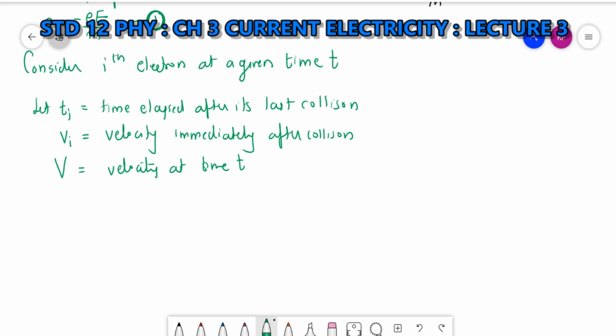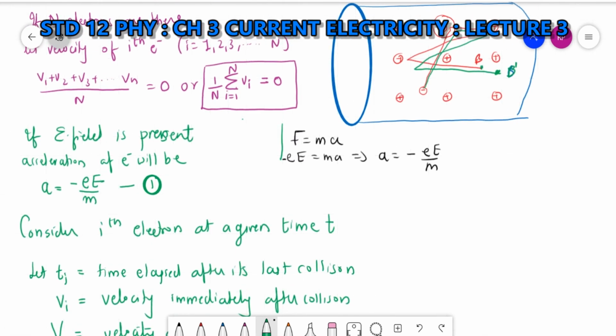I am showing you in this figure: from this point to this point the time elapsed is ti. Here the velocity is Vi and here the velocity is capital V.